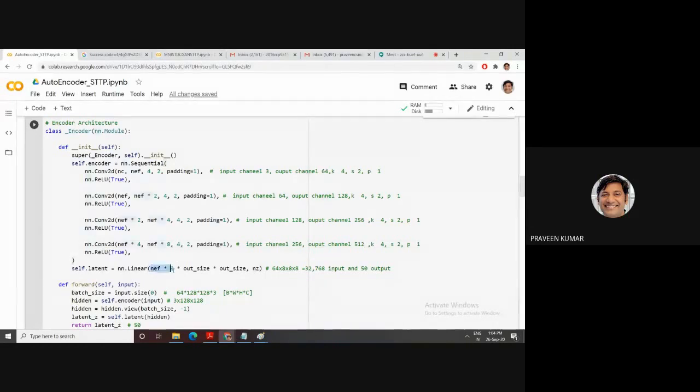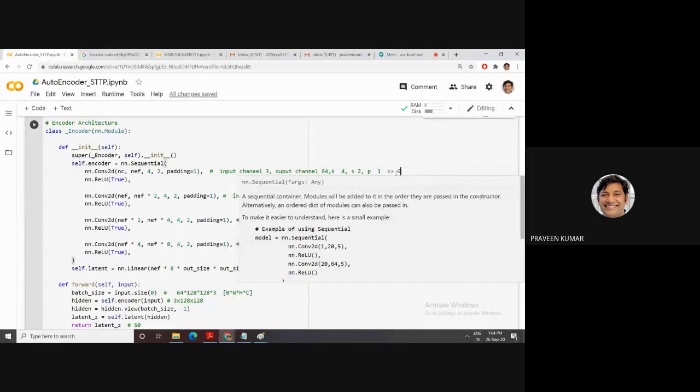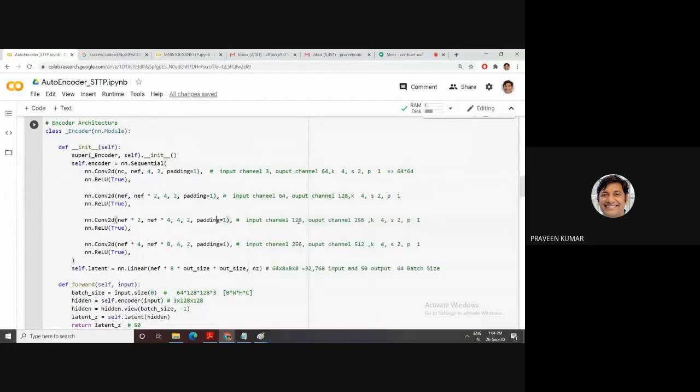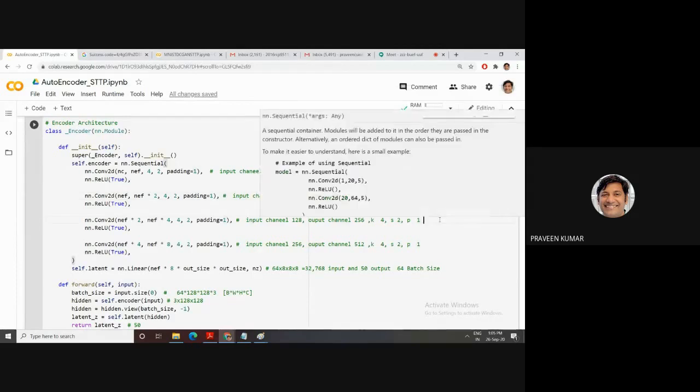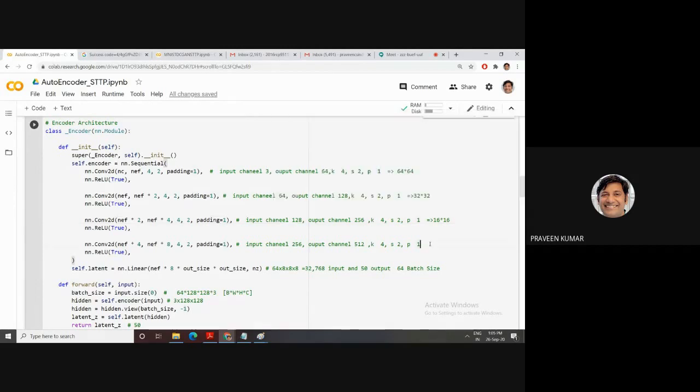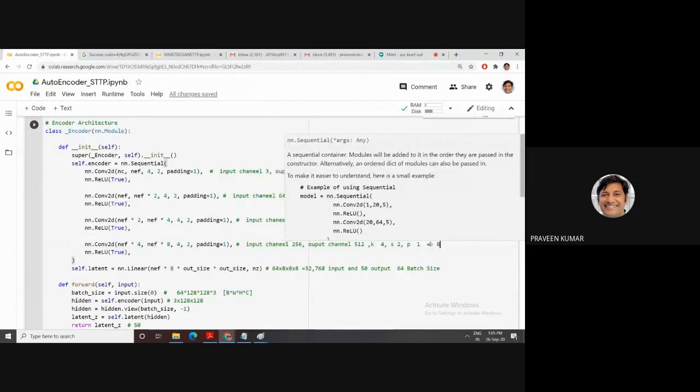The input is this way, 64, 8 cross 8. 64 is the batch; this 64 indicates the batch size. Then 8, after these 4 convolutions. After the first convolution, your image converts into 64 cross 64. Then next time my image converts into 32 cross 32. Then 16 cross 16. Then 8 cross 8.